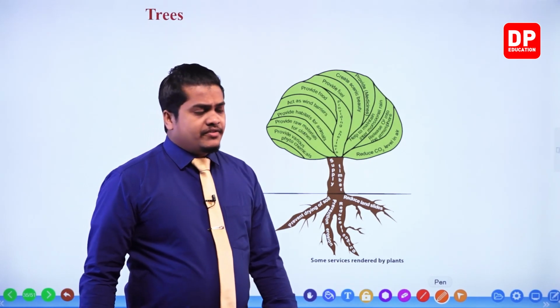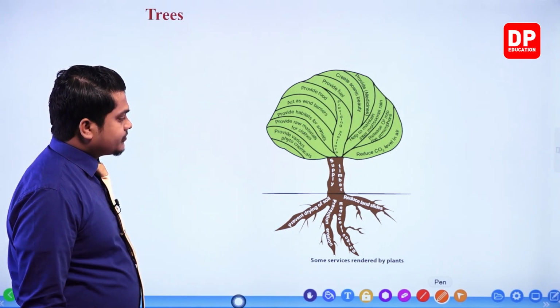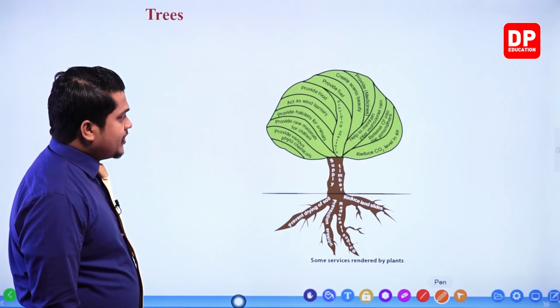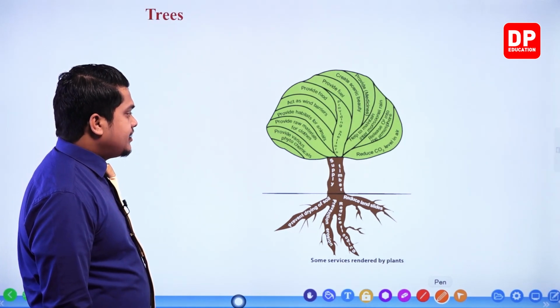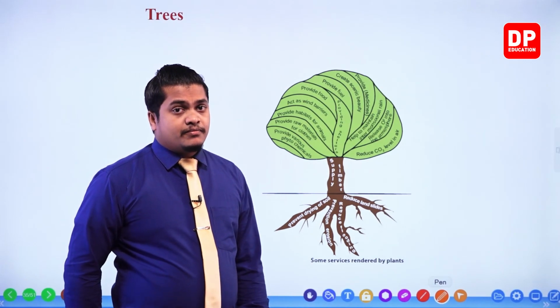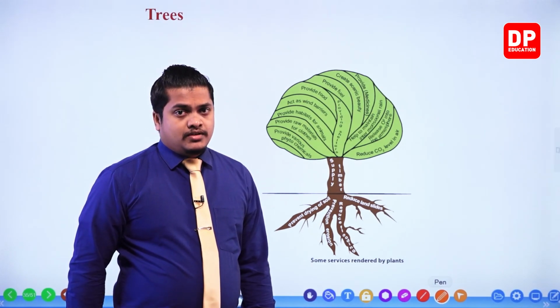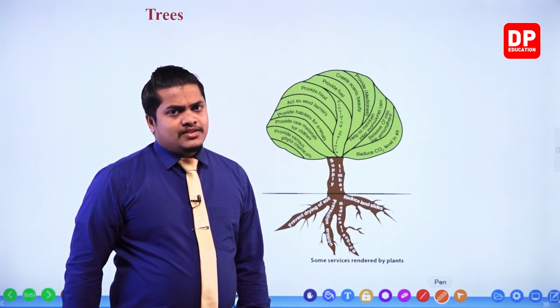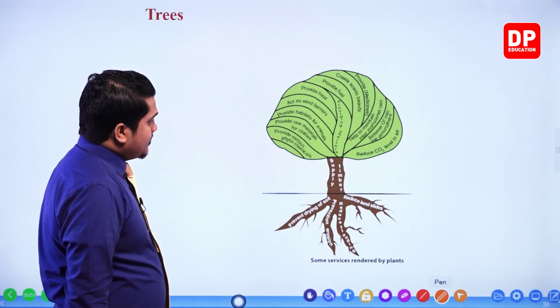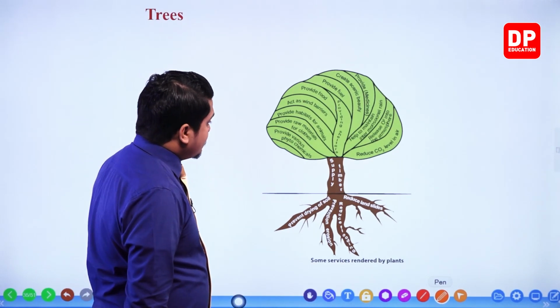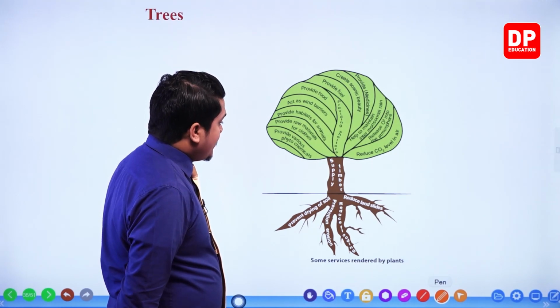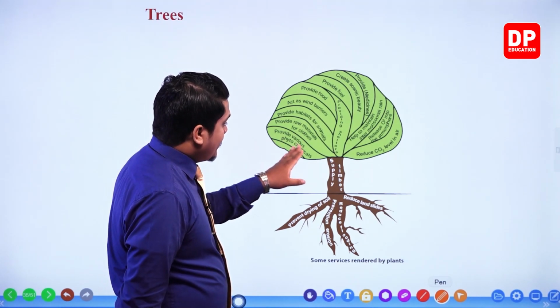So you are given a tree here. Within this tree, you can observe different kinds of uses. Let's see what these uses are. They provide various phytochemicals.